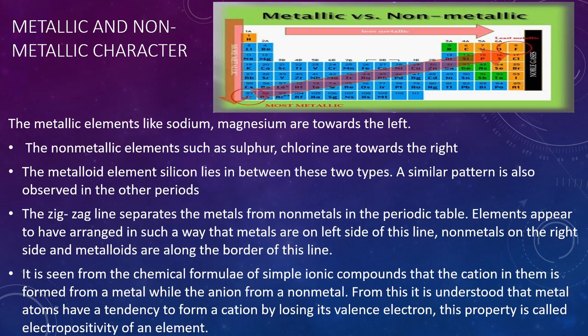So it is seen from the chemical formula of any simple ionic compound that the cation in them is formed from a metal while the anion is formed from a non-metal. From this, we understood that metals have a tendency to form cations by losing valence electrons, and this property is called the electropositivity of an element. So most of the metals lose the electrons in their outermost orbit and become electropositive. That's why electropositivity is the property of metallic elements.